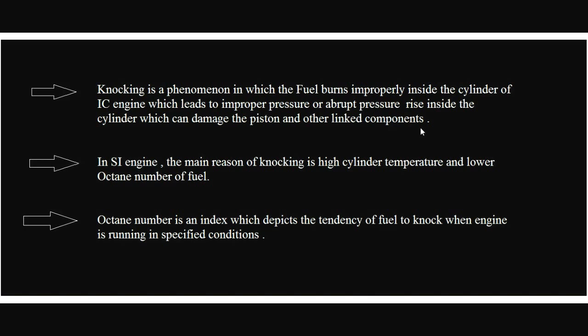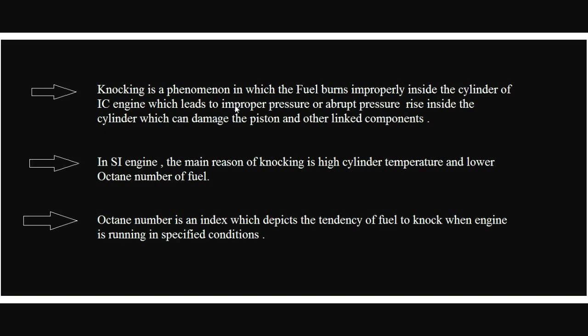For example, the piston is connected to the connecting rod, then the connecting rod is connected to the crank pin, and like this. So in case a jerk is developed over the piston due to a very high rate of pressure rise, it can damage the different parts which are connected to the piston, and the piston itself can be damaged.